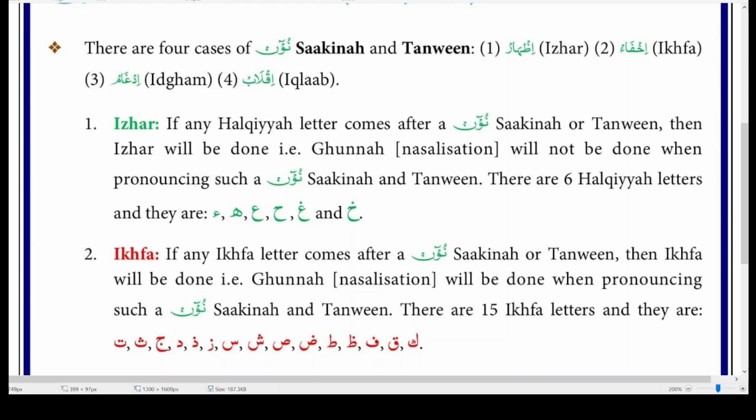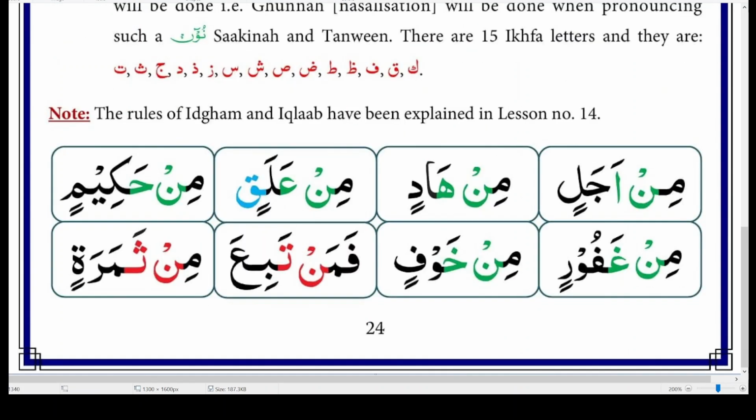Izhar is done, remember that it's all about the following letter, the letter you see after the Nun Sakin and Tanween. That letter is what matters most. Here you can see both the Nun Sakin, they both look exactly the same. It's exactly the same letter with exactly the same sign on it, but one sounds men, the other sounds ma. The top one sounds men, the bottom one sounds ma. And why is that? Well, it is because of this letter, the one next to Nun Sakin.